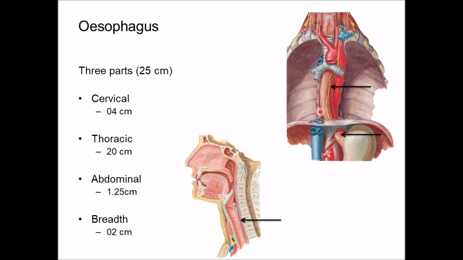Thoracic part is 20 cm or 8 inches long. The abdominal part is 1.25 cm or ½ inch long. The total breadth of the esophagus is 2 cm or 3/4 of an inch.